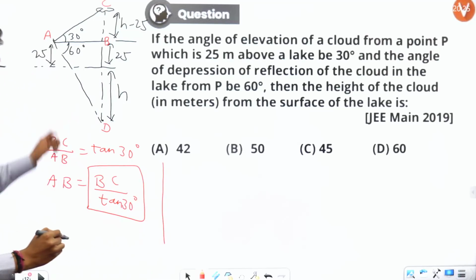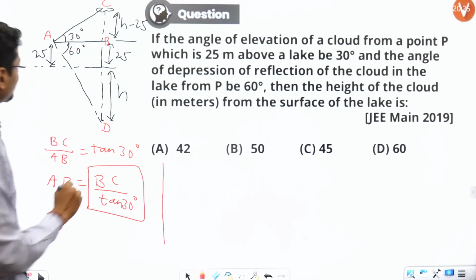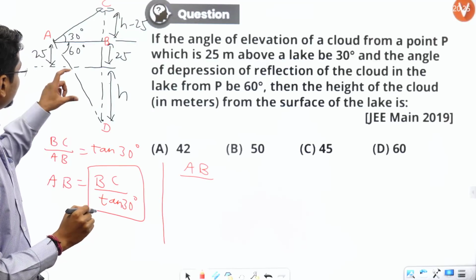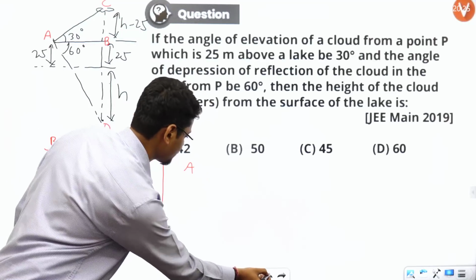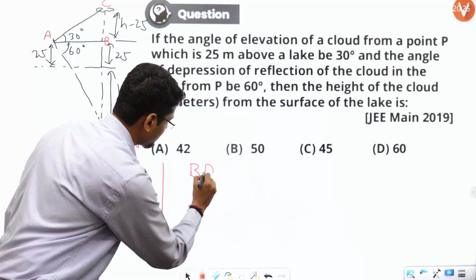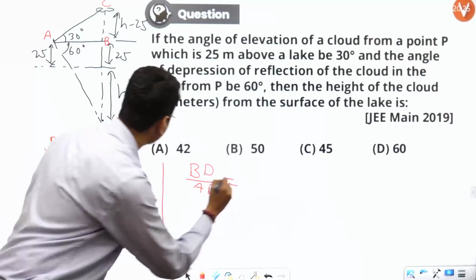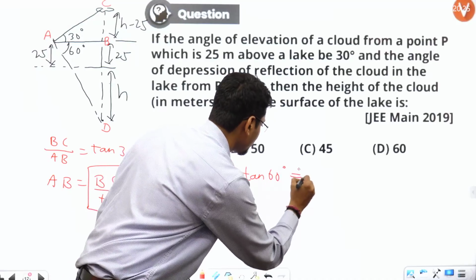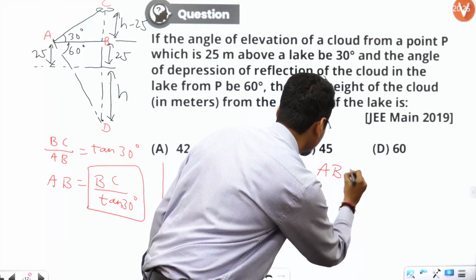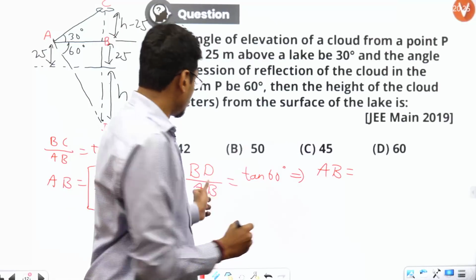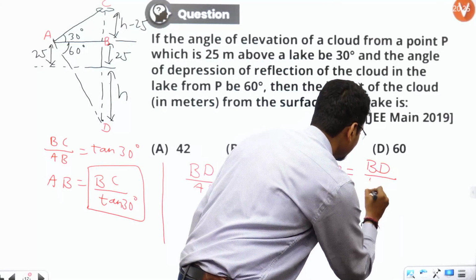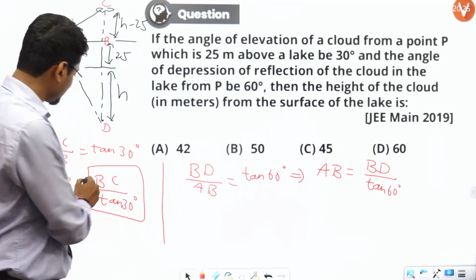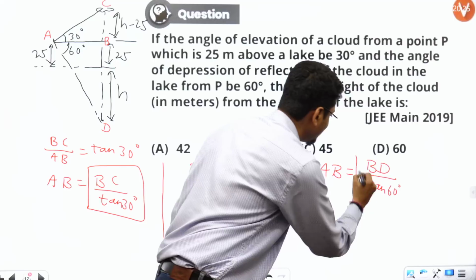Similarly, if we consider triangle ABD, BD by AB is equal to tan 60 degrees. That means AB is equal to BD by tan 60 degrees.